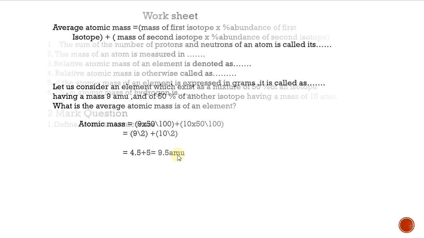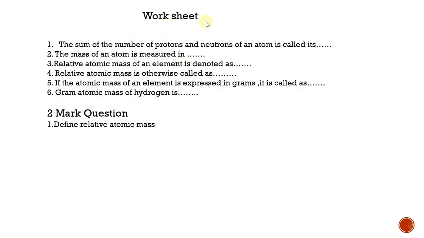Then some worksheet. You have to find the answers from this video and write them down. The first question: the sum of the number of protons and neutrons of an atom is called as dash. You know, the sum of the number of protons and the number of neutrons. You should write whatever answer comes.